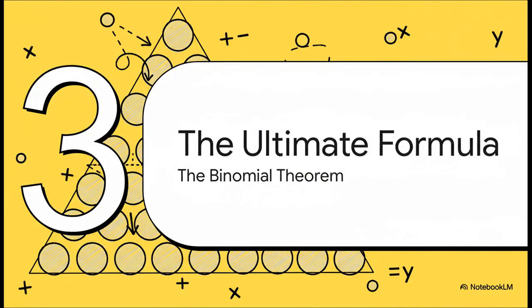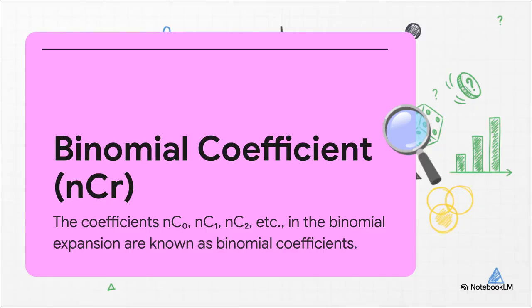Okay, so Pascal's triangle is amazing, right? It's a great visual shortcut. But what if you needed the coefficients for, say, a plus b to the power of 100? Are you really going to write out 100 rows of the triangle? No way! We need something more powerful, a formula. And that's where we get to the theorem itself. So before I show you the full formula, there's this one little piece of notation we need to get our heads around. It looks like nCr, and we read it as n choose r.